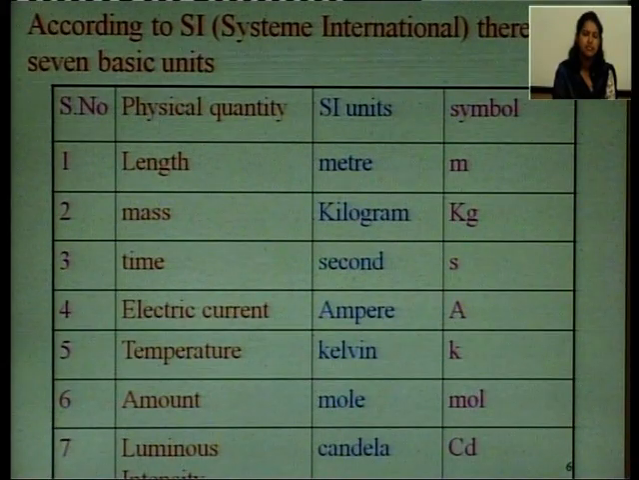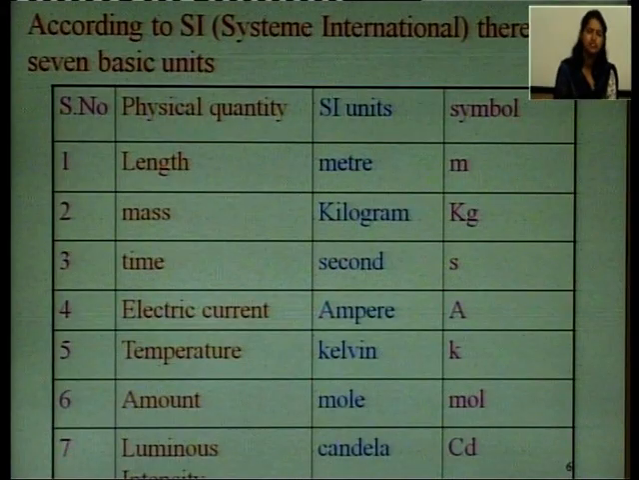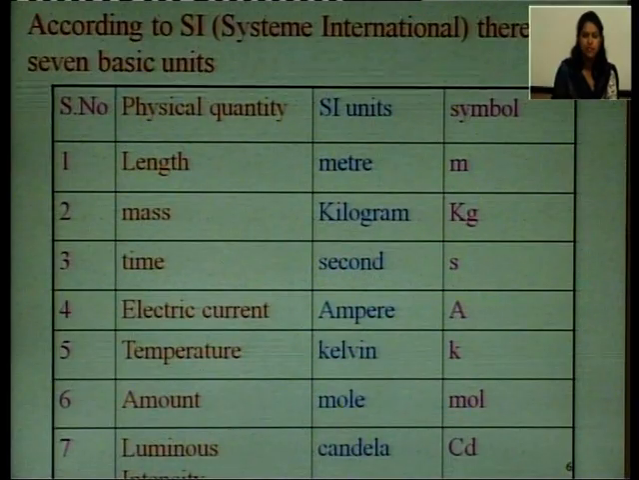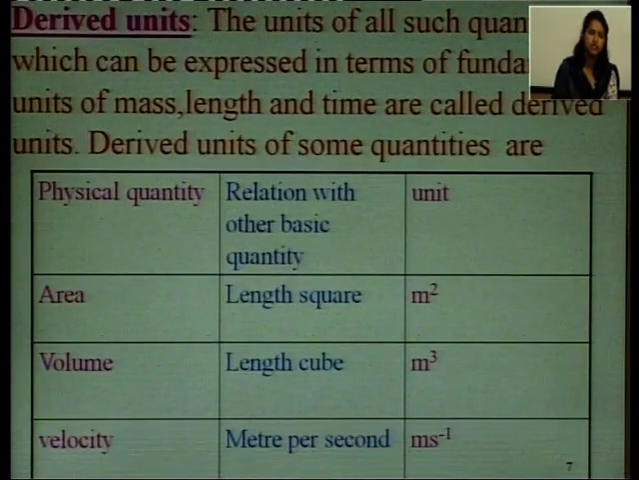Electric current, the unit is ampere and the symbol is A. Temperature has Kelvin, so the symbol is K. The amount, that is in mole, the symbol is mol. Luminous intensity, the unit is candela and the symbol is cd. So, these are the fundamental units and their quantities are known as fundamental quantities.